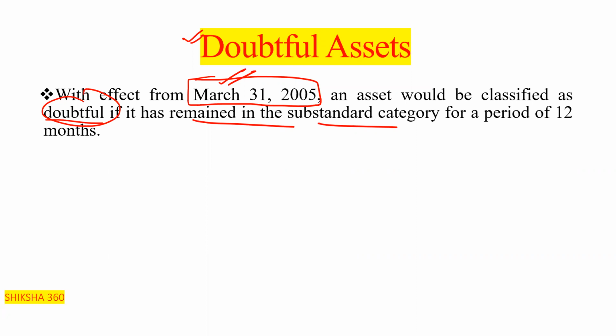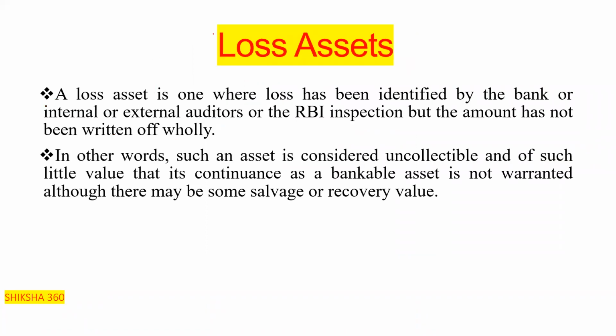Now move to the third one, that is loss assets. A loss asset is one where loss has been identified by the bank or internal or external auditors or the RBI inspection, but the amount has not been written off wholly.